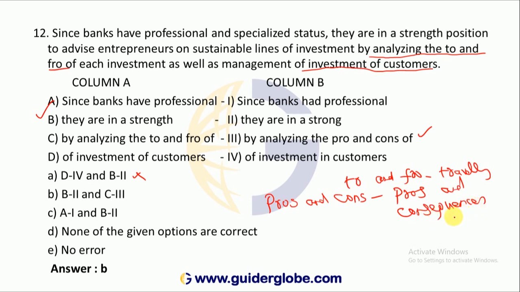Consequences means outcome. That is good and bad. Consequences means good thing and bad thing. What is the correct answer? Correct answer is option B. B2 and C3 you replace. They are in a strength is the correct one. Then from there if you take for this underlined position which is to be matched, the matching is to be done by analyzing the pro and consequences of. Okay.